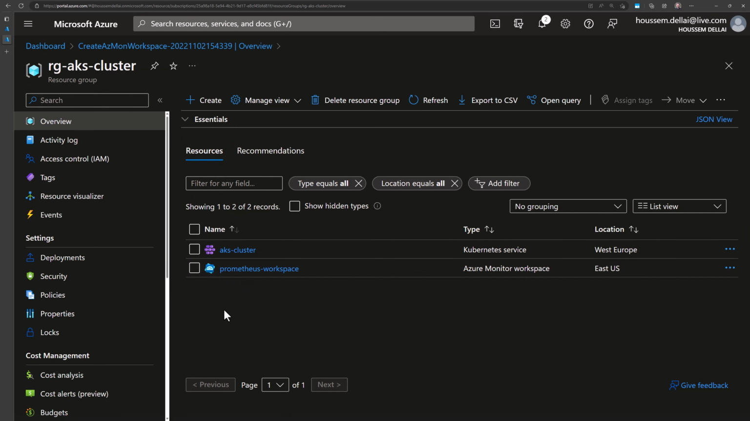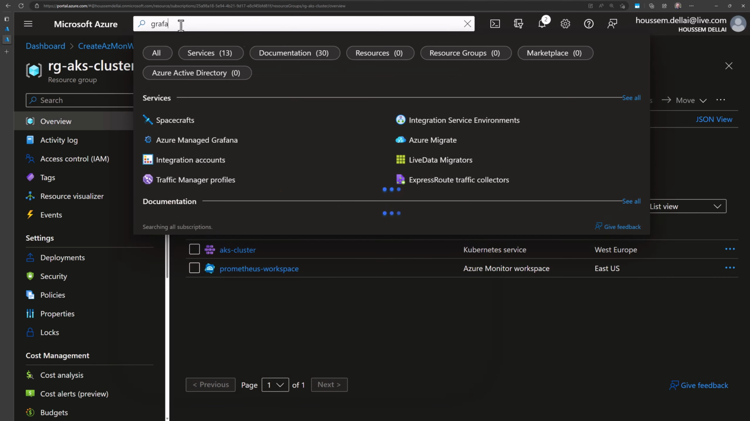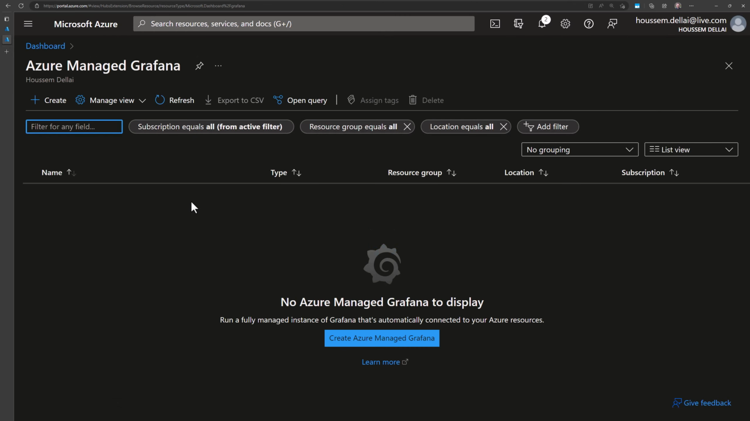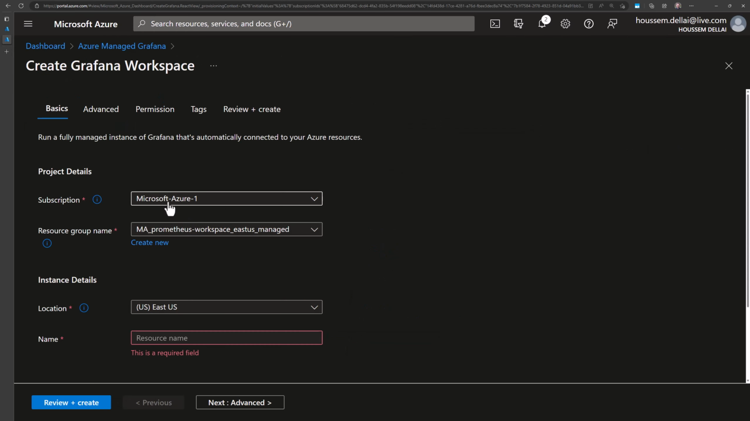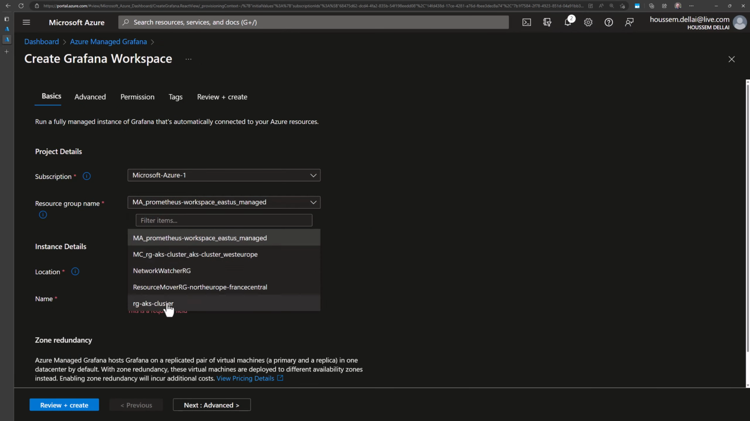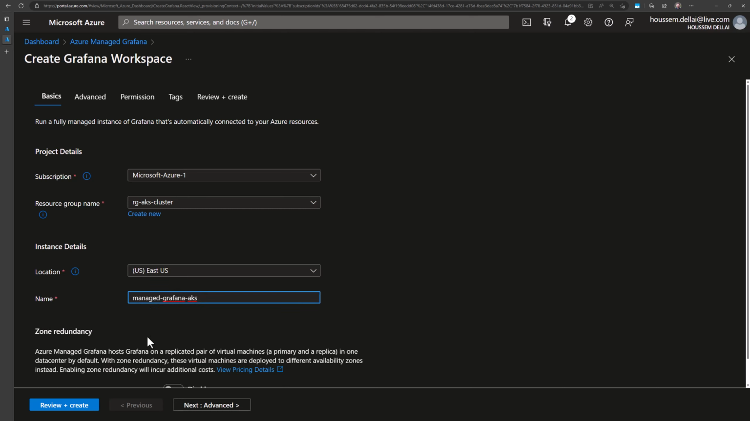Now I'll add another resource, which is the Managed Grafana service. So here, if I look for Grafana, I find Azure Managed Grafana. I'm going to create a new instance. I specify my Azure subscription, and then the resource group name. I'll continue with my AKS resource group, and then here I'll specify a location, then the name of my managed instance. Let's call it Managed Grafana, for example, Managed Grafana for AKS.